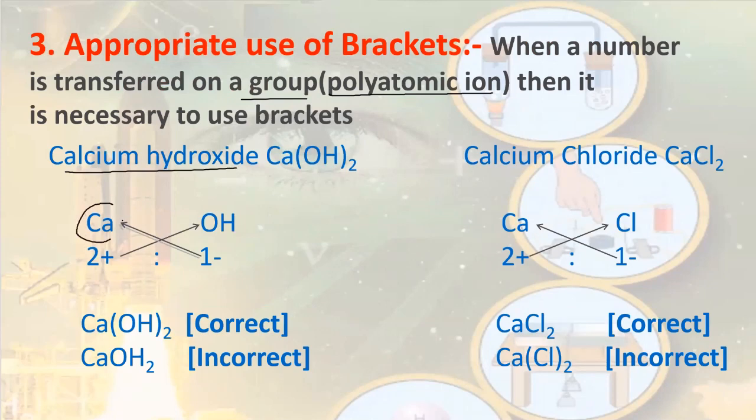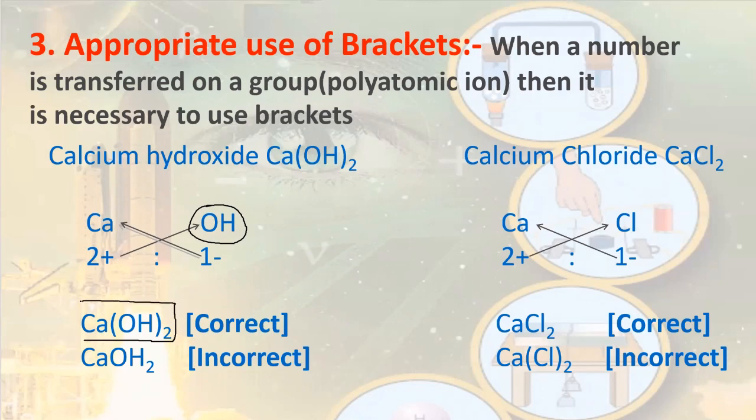It consists of calcium and hydroxide. When we look at hydroxide, it is made up of two different atoms, oxygen and hydrogen. Looking at the valency, the simplest ratio is 2:1. So while exchanging, 2 has to go with hydroxide. When 2 goes with hydroxide, it goes to both oxygen as well as hydrogen. So it is very much necessary to use a bracket in this case. So the correct formula will be Ca(OH)2.